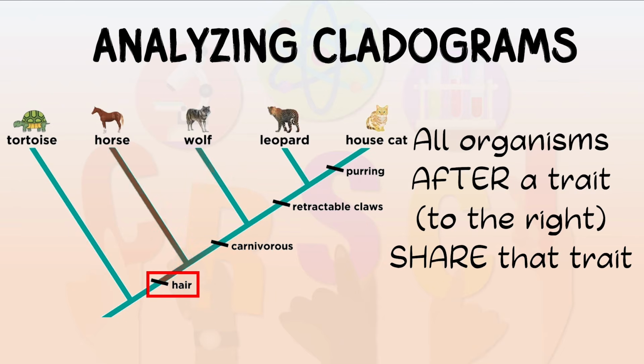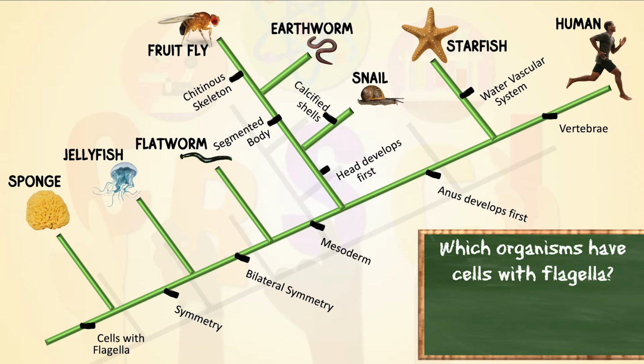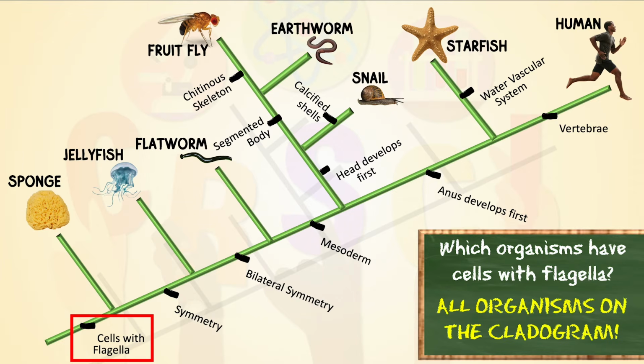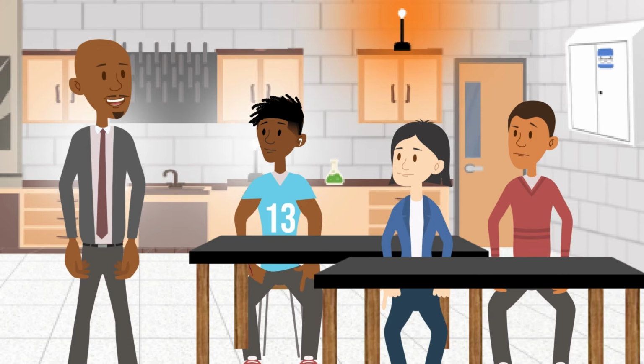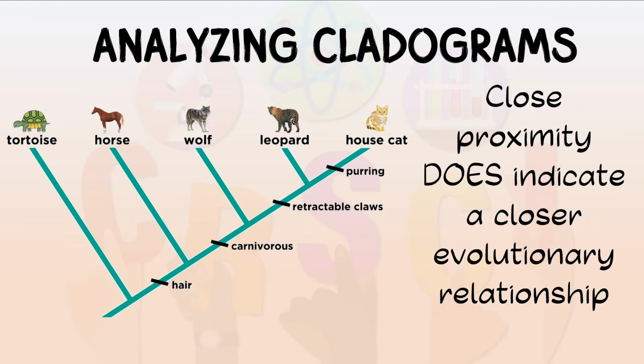So let's look at this one. Which organisms have cells with flagella? Well, it looks like all of the organisms on the cladogram have cells with flagella. You're absolutely right. Now, unlike phylogenetic trees, on a cladogram, the closer the organisms are to each other, it actually will indicate how closely related they are.